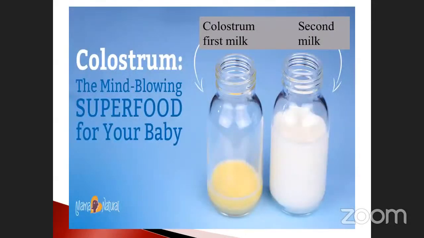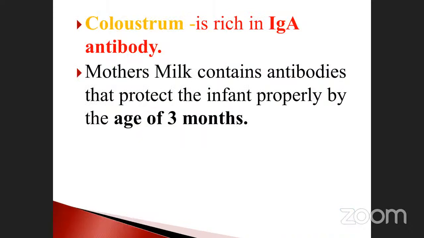Okay. Suppose if you have any doubt, we will clarify it in next classes, isn't it? See that colostrum, that's the first milk. See that pale yellow color. This has a high content of immunoglobulin G. But the second milk, the normal mother milk, contains immunoglobulin A. So these are the two things: the colostrum containing immunoglobulin G, and the normal milk containing immunoglobulin A in a high rich content. See that. Colostrum is rich in immunoglobulin A antibody. Already told you. Okay. So that is very, very important.